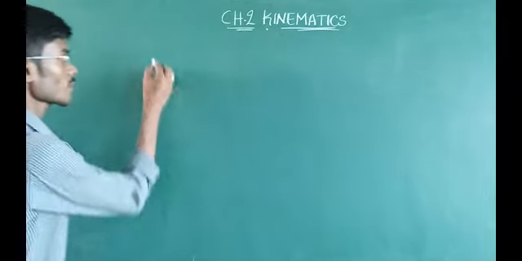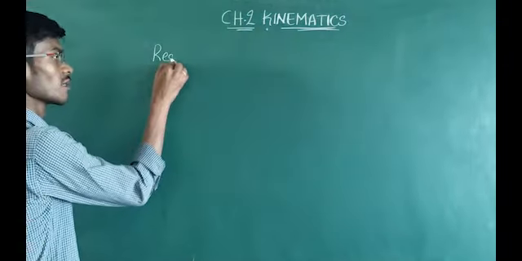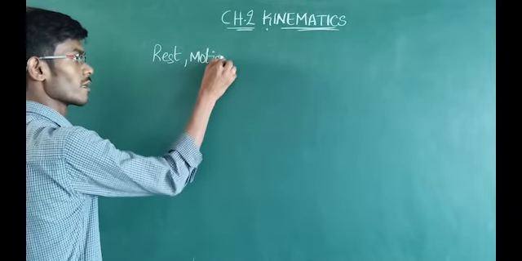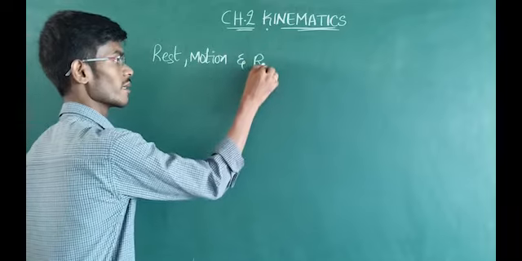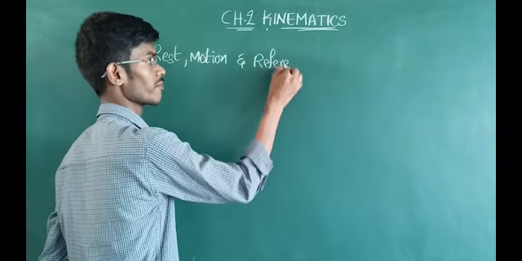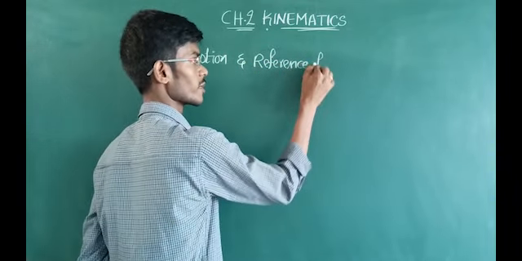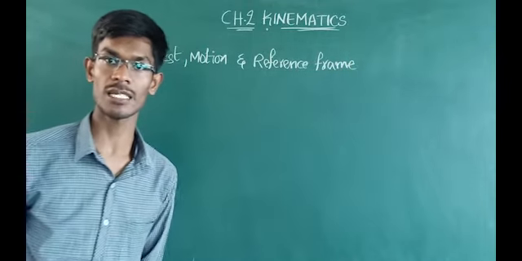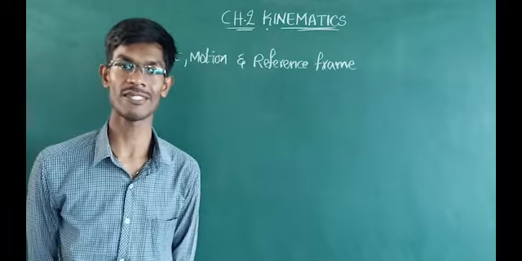So here: rest, motion and reference frame. These are the terms that we are familiar with: rest, motion and reference frame.